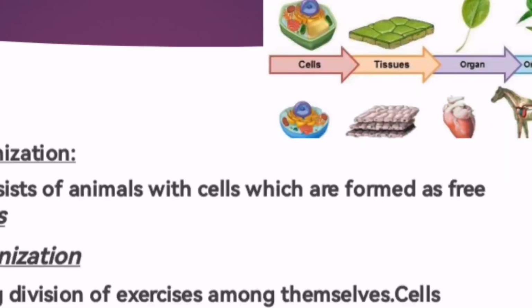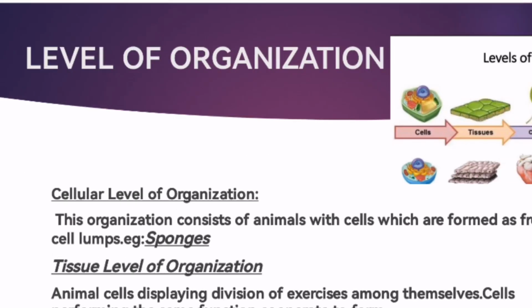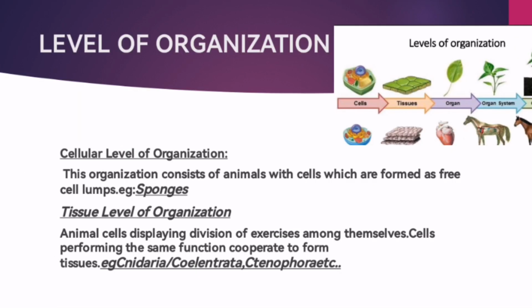In these cells there will be some division of labor. For example, there is a school, just for an example, named Manova school.